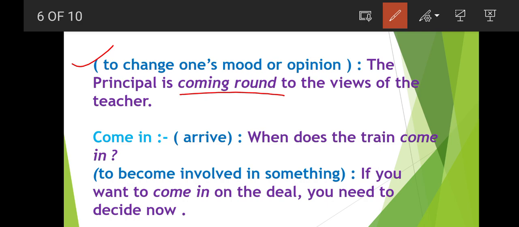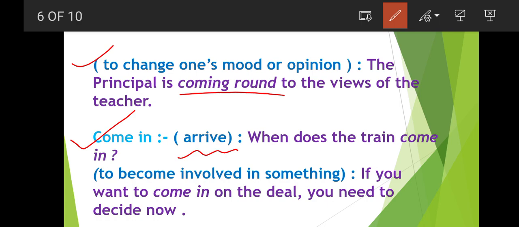Now next is come in. Come in means to arrive. Like we used to say to our teachers, can I come in? Means can I arrive over there, can I come into the class? Same is the meaning of come in. Generally in our daily usage we speak some phrasal verbs which we do not focus on too much, right? So come in means to arrive, to come. So when does the train come in? Means when does the train arrive? Can I come in?